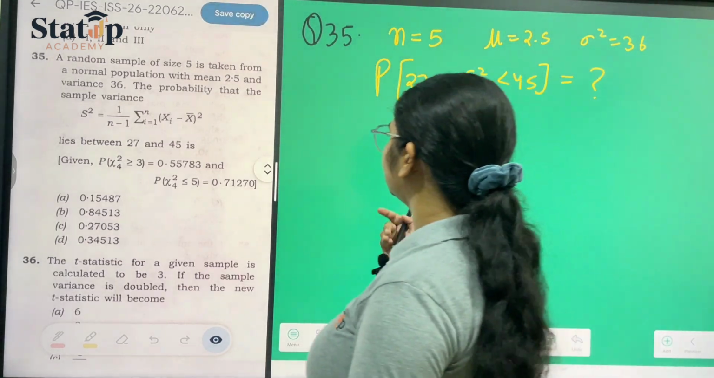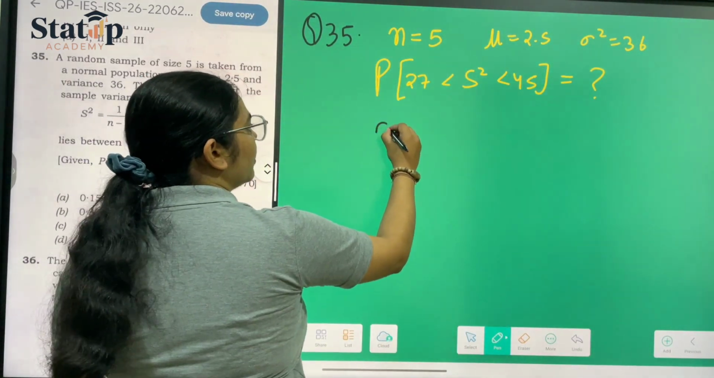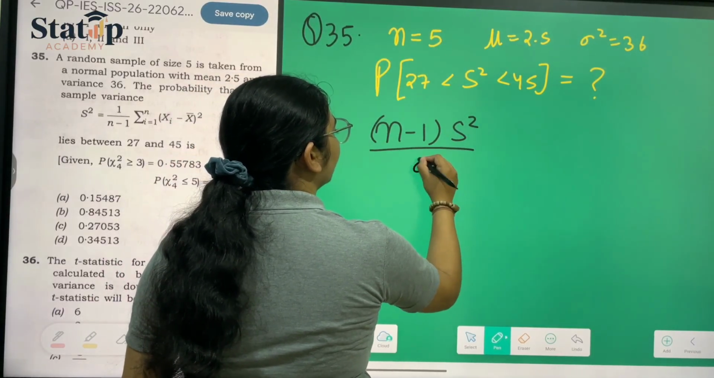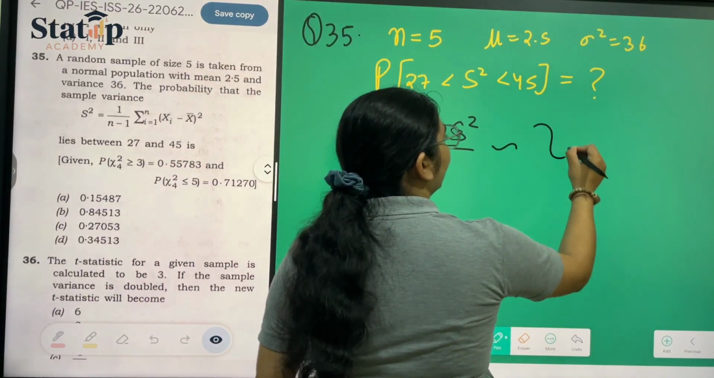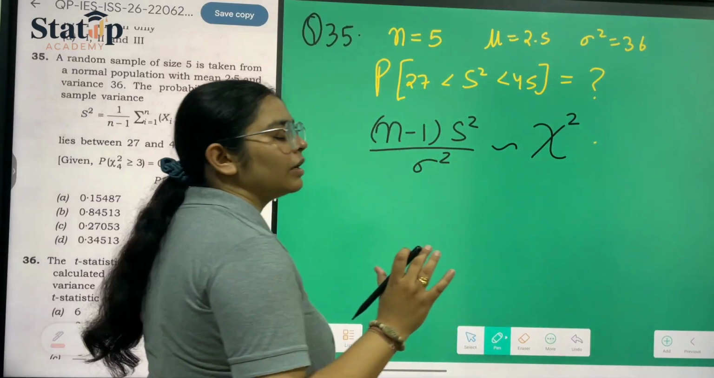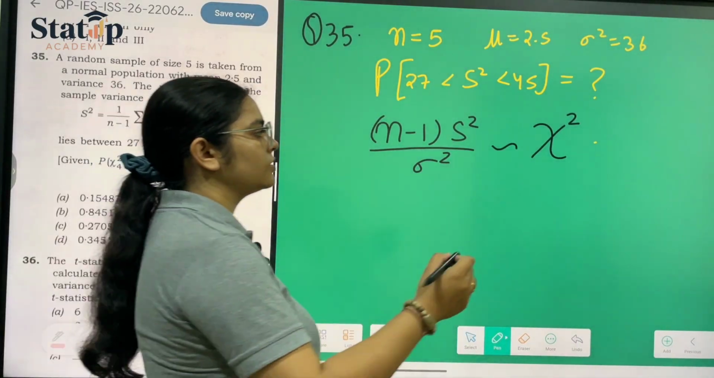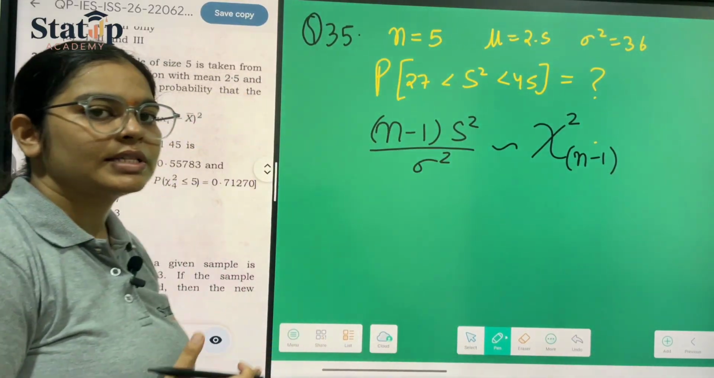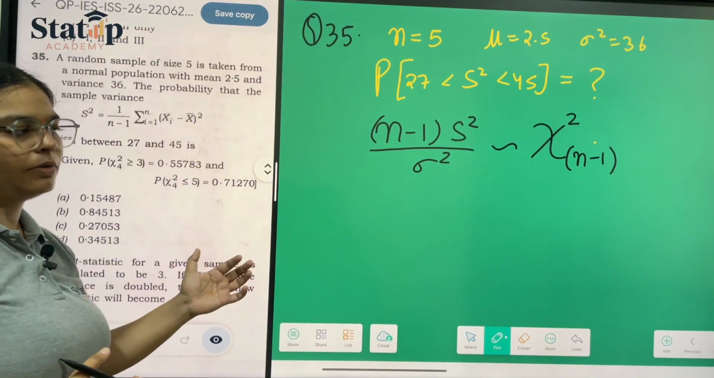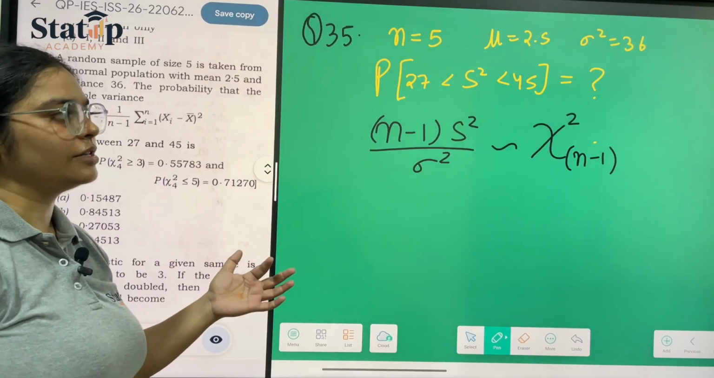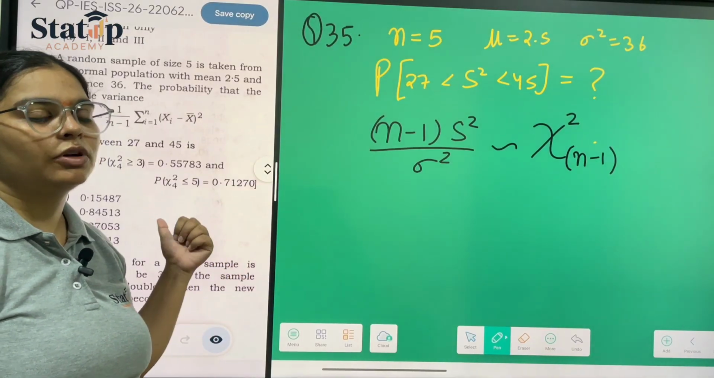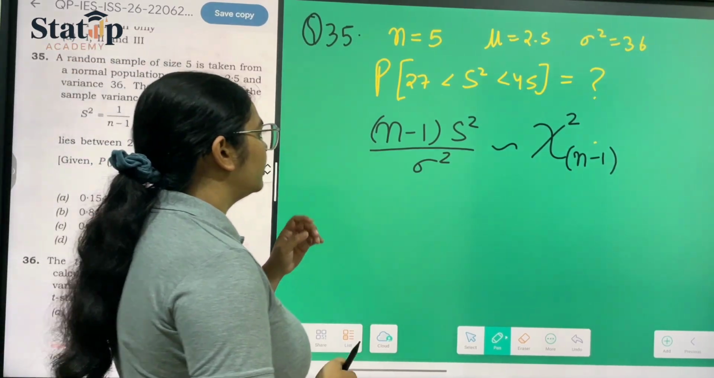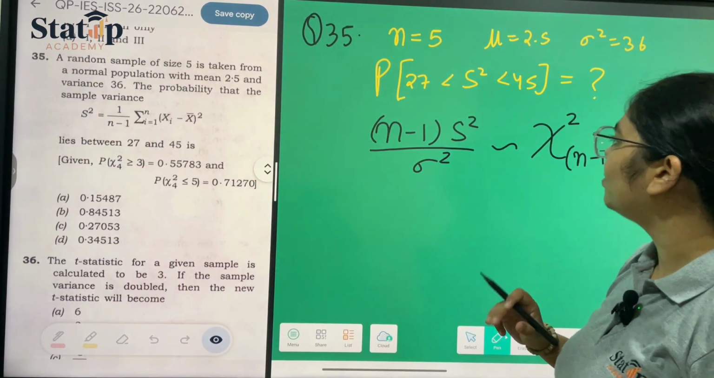First of all, let us see the formula. (n minus 1) s square upon sigma square follows the chi-square distribution with n minus 1 degrees of freedom. This we did yesterday also. In the previous lecture also, we did exactly the same question. Here also exactly the same question has been asked, but in the previous one the direct result was asked, which means the chi-square with n minus 1 was asked. So this is the formula.